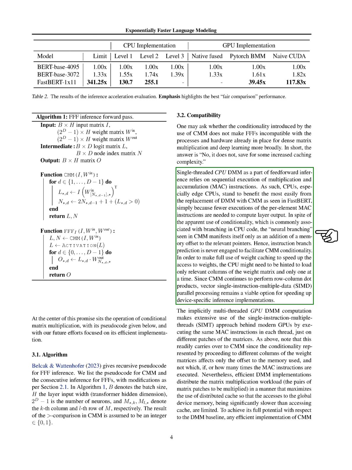The GPU DMM computation, which is implicitly multi-threaded, makes extensive use of the single instruction multiple threads, SIMT, approach by executing the same instructions in each thread, just on different parts of the matrices. This also applies to CMM, as the conditionality represented by proceeding to different columns of the weight matrices only affects the offset to the memory used, not the number of times the instructions are executed. However, efficient DMM implementations distribute the matrix multiplication workload in a way that maximizes the use of distributed cache, limiting accesses to the slower global device memory.